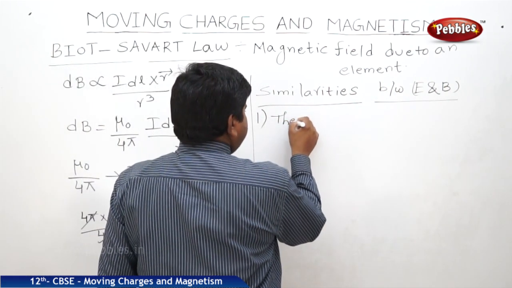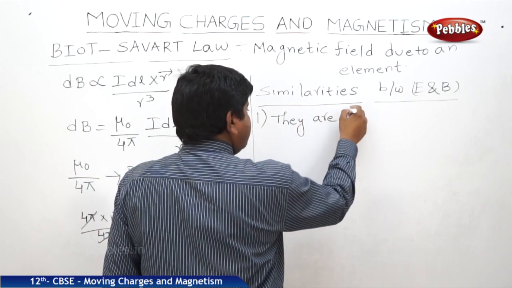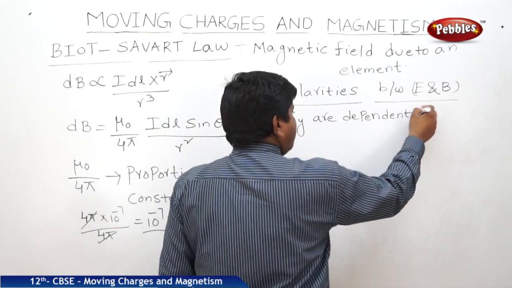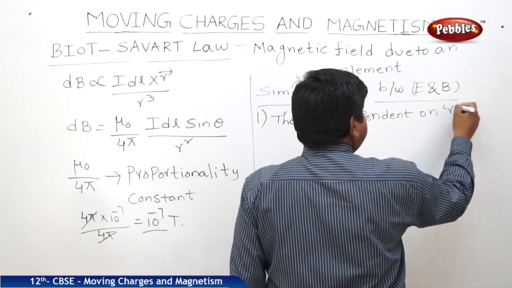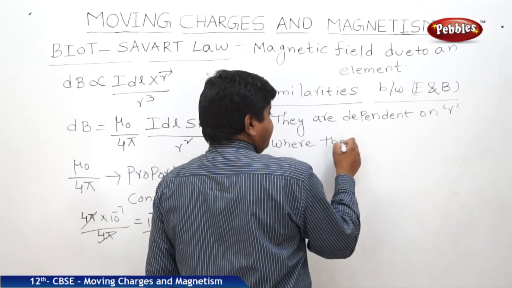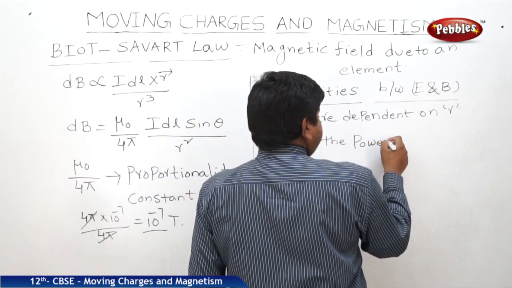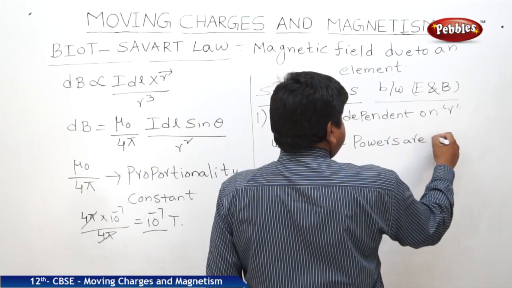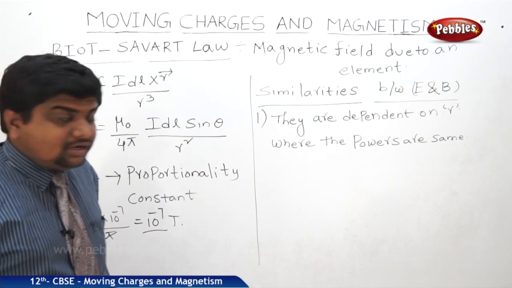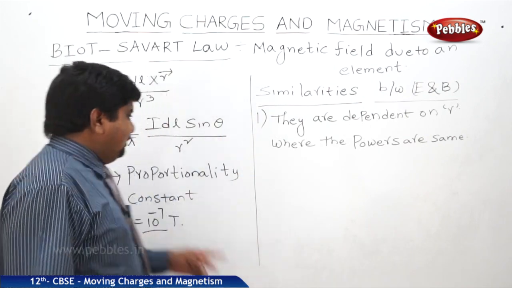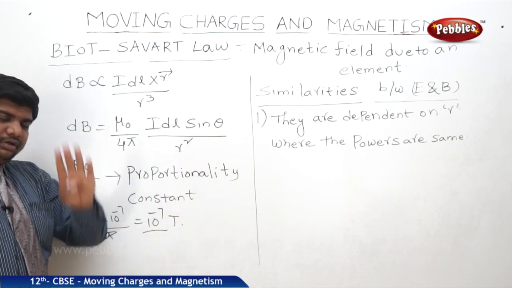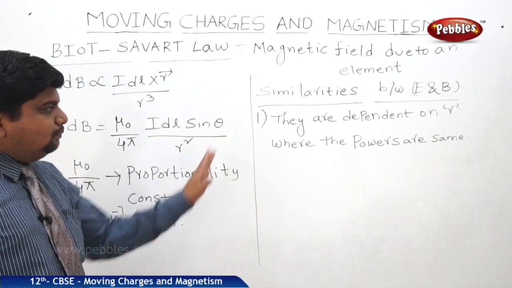They are dependent on R where the powers are the same. In electric field also 1 by 4 pi epsilon naught into q by r square. In magnetic field mu naught by 4 pi into I dl sin theta by r square. So r square is common in both the fields.